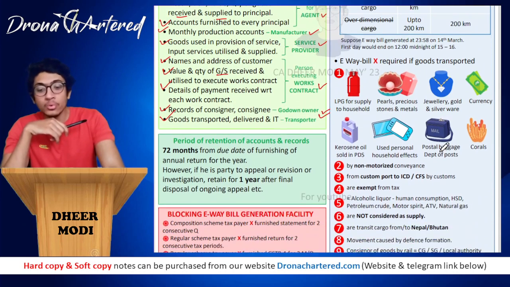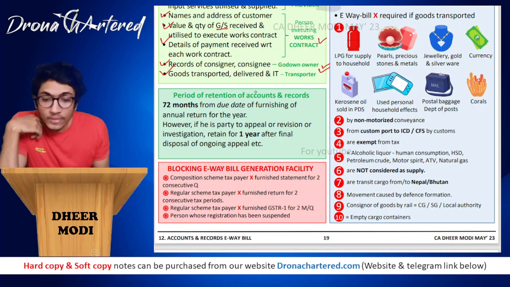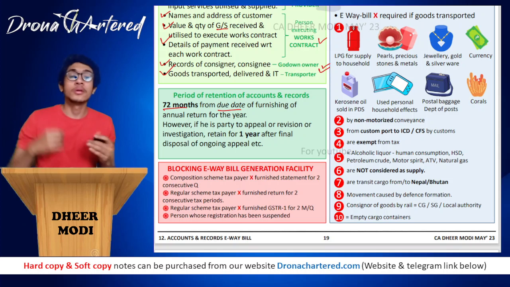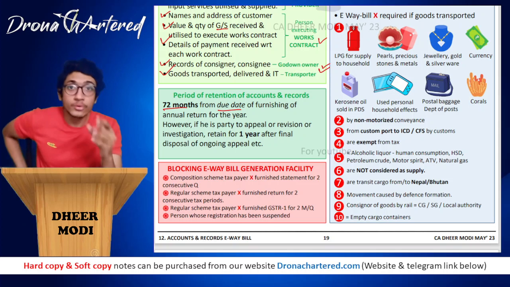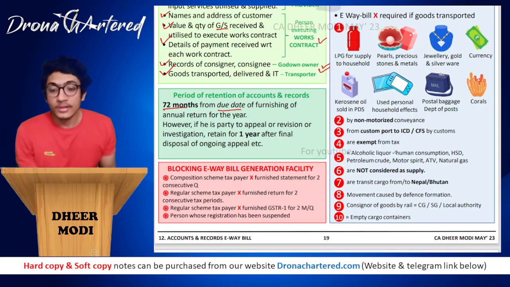Now for how long do these documents have to be kept? These documents shall be kept. The period of retention of accounts and records is 72 months from the due date of furnishing the annual return of the year. That is, whichever date you have furnished the annual return, these records should be kept for 72 months from that date.